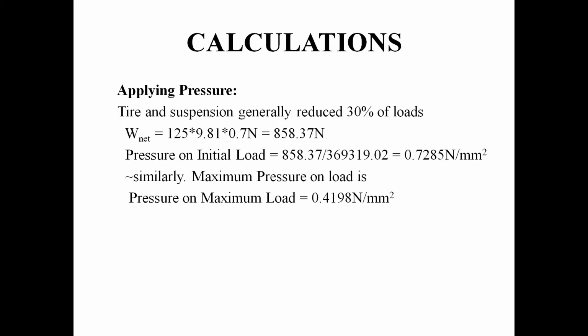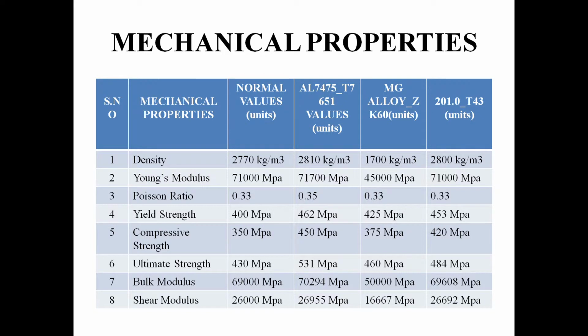So now we are going to apply the pressure. The tire and suspension will generally reduce 30% of load in all commercial vehicles. So the net weight on the wheel is 858.37 Newton, and we apply the pressure for the initial load and maximum load. For the initial load we get the pressure value of 0.7285 Newton per mm square, and for the maximum load the pressure is 0.4198 Newton per mm square. Now we are going to discuss the mechanical properties. In these properties, we have chosen three materials: the existing material, the previous material, and the proposed material which we have chosen.